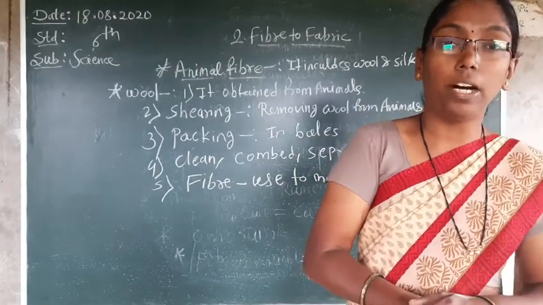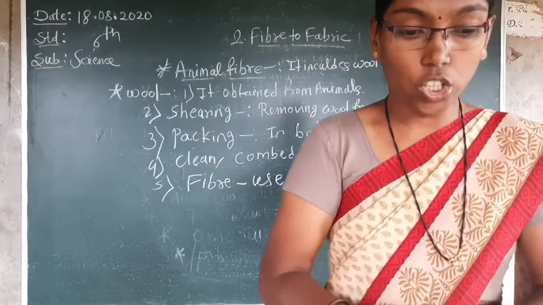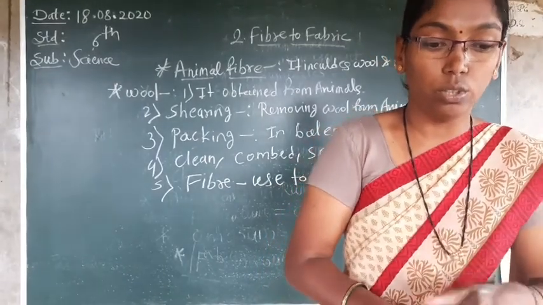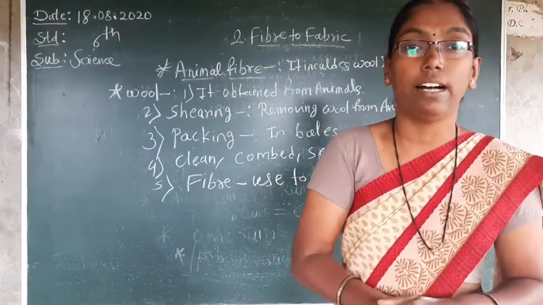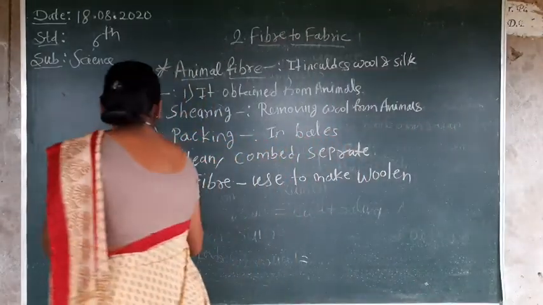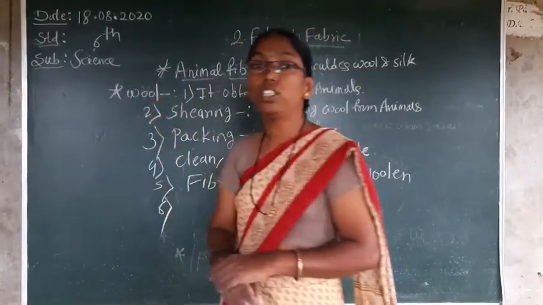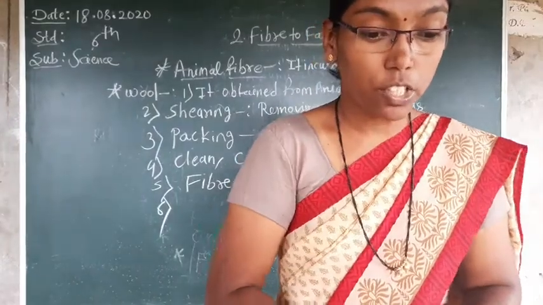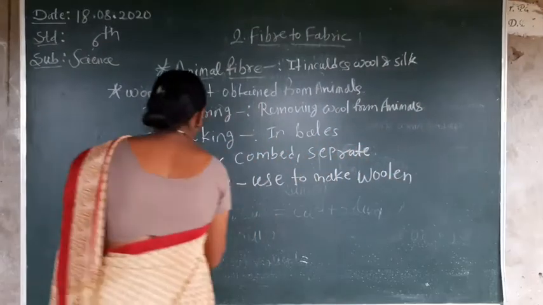Where was it first produced? Australia is the leading producer, then New Zealand, then China, then India. First wool, where is it produced? First Australia, the leading producer.